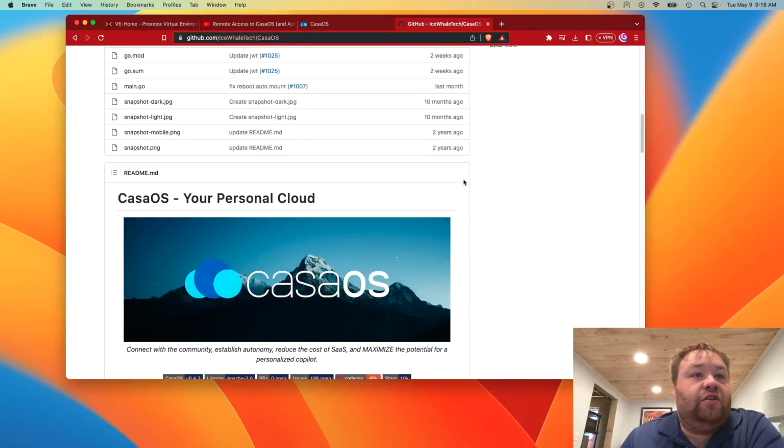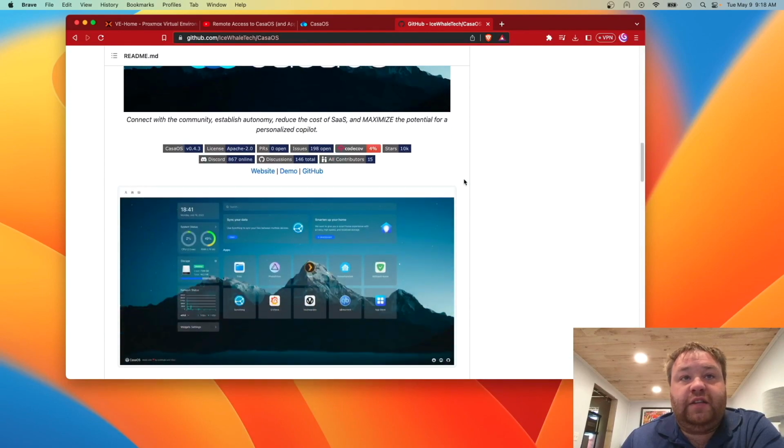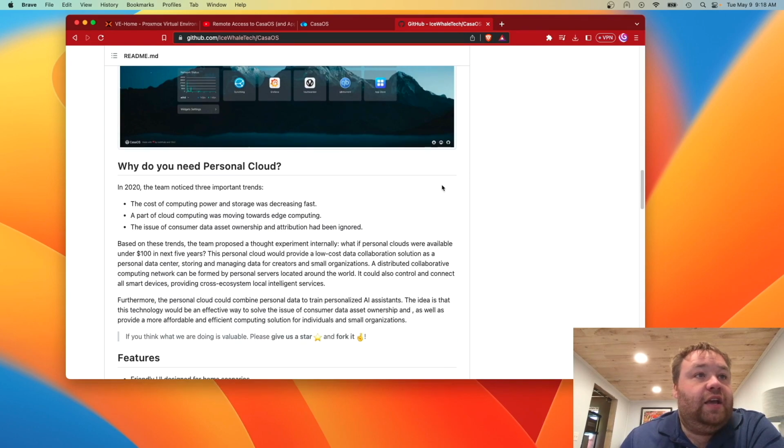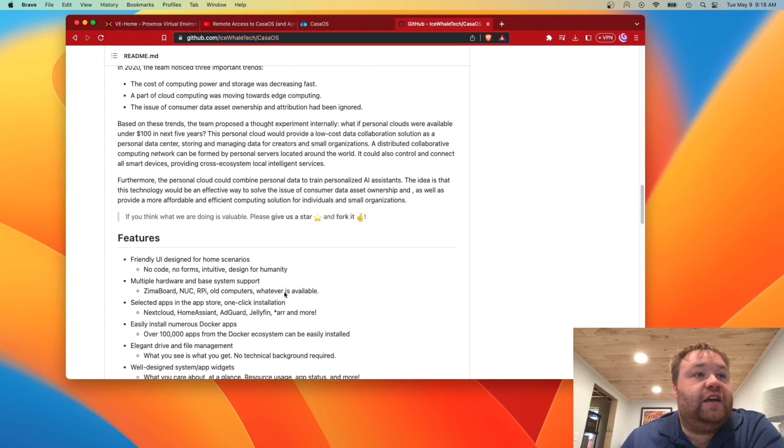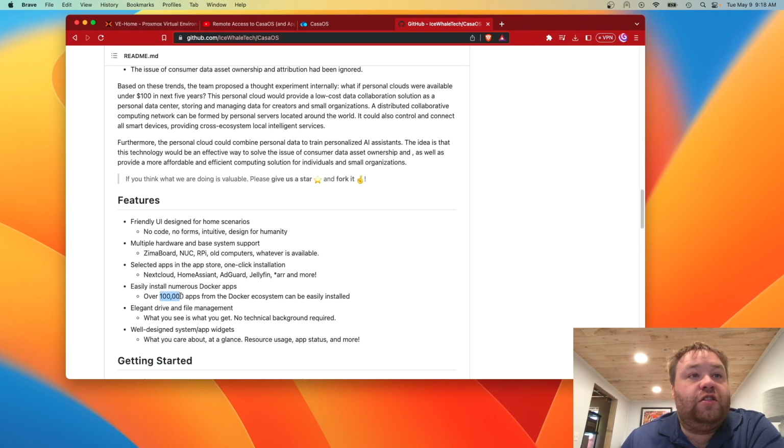So as I dove into this a little bit more, I realized it's basically a way of running Docker containers. And in here, somewhere, it says that they run over 100,000 different apps from the Docker ecosystem. Interested. As you know, I found Proxmox this way. I'm always looking for new ways.